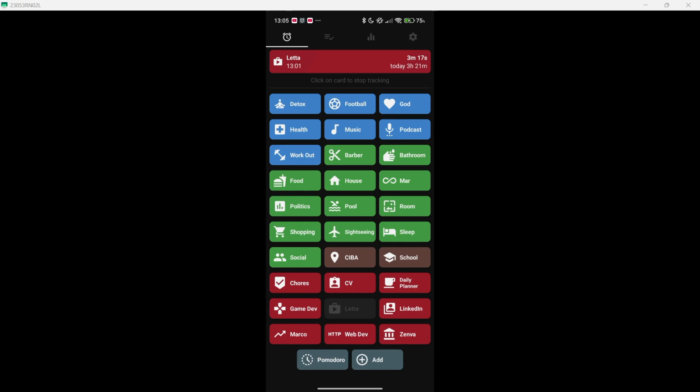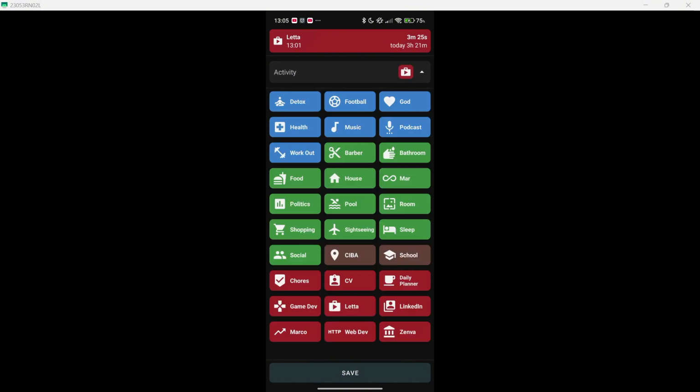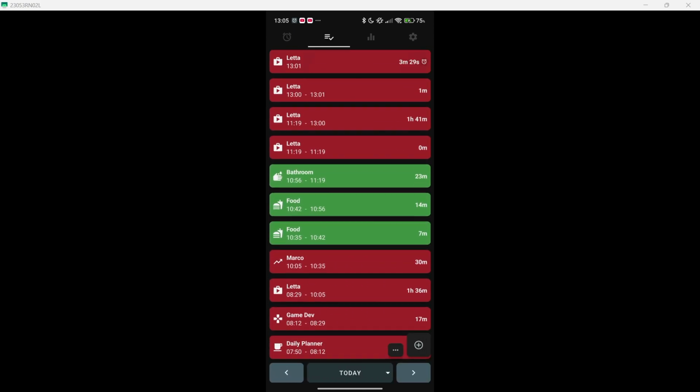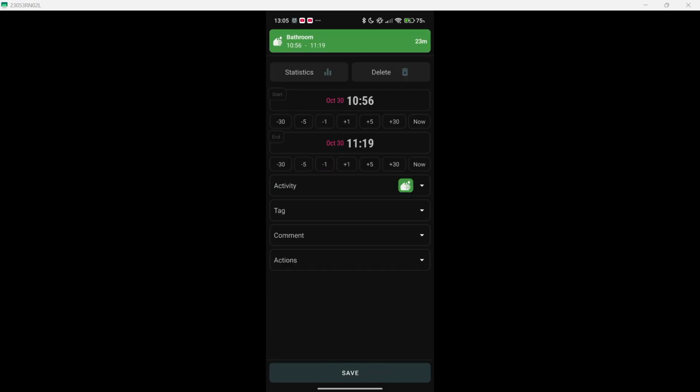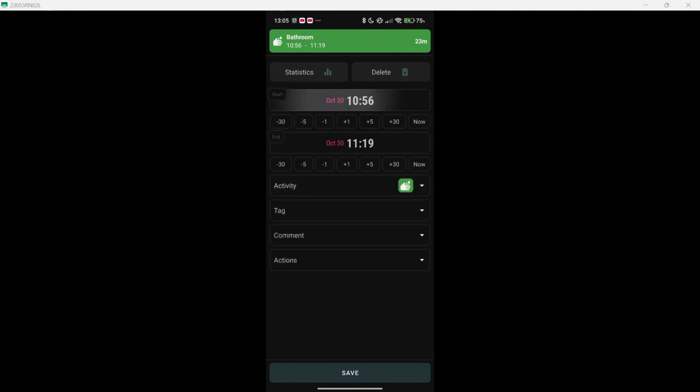And as you saw, if at any time you started a task that you didn't want to start, you can hold down there, and here in activity you can change the activity that you are doing. Or even if you tracked something that is wrong, for example, here I was 23 minutes in the bathroom because I was taking a shower. Let's say that I wasn't taking a shower, I was working or something like that, because I pressed the task wrongly. I am going to be able to change this, as well as changing the times, the start and the end.